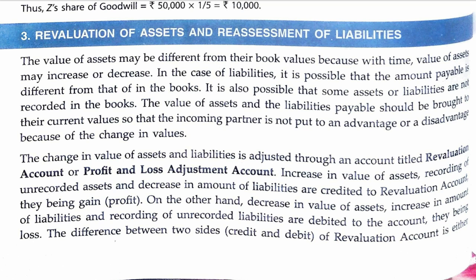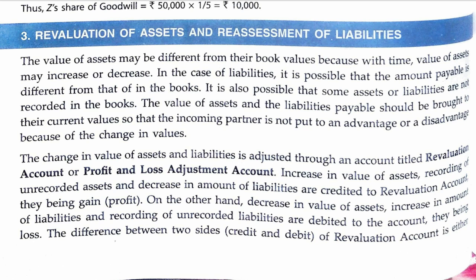Increase in value of assets are debited, that means the asset account will be debited and revaluation account will be credited. Since the profit and loss adjustment account is similar to profit and loss account, which is a nominal account, it is credited in case of profit and debited in case of loss.